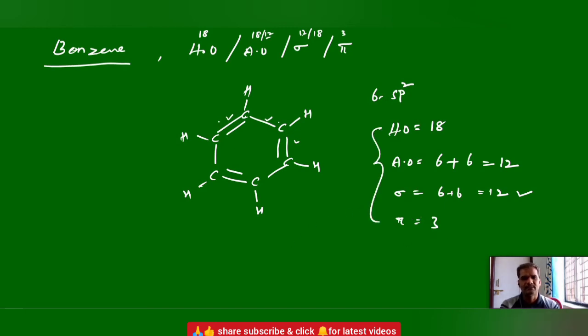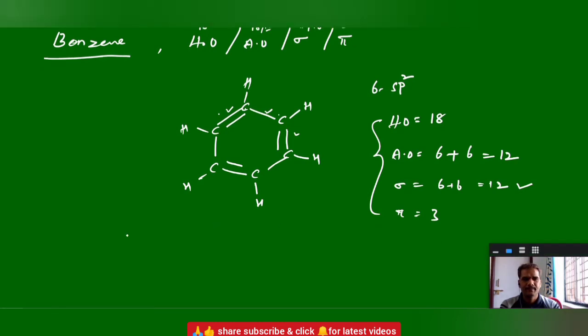Okay, how to calculate sigma bonds? See, in the ring how many bonds are there? 6 sigma bonds within the ring. And each carbon forms 1 bond with a hydrogen. So 6 bonds to hydrogens and 6 bonds in the ring, 6 plus 6, 12.